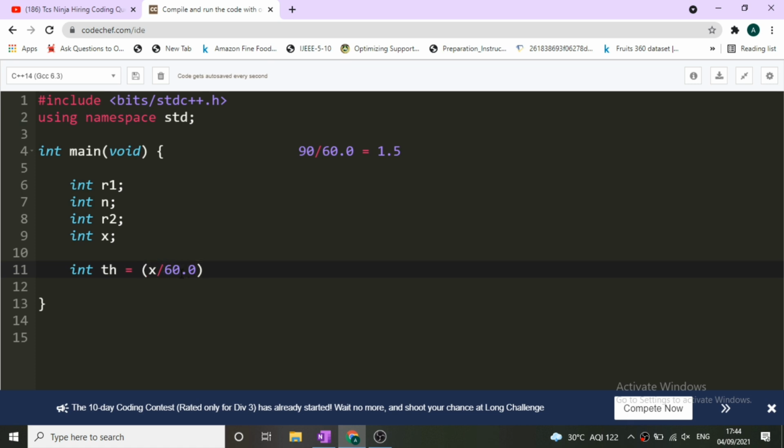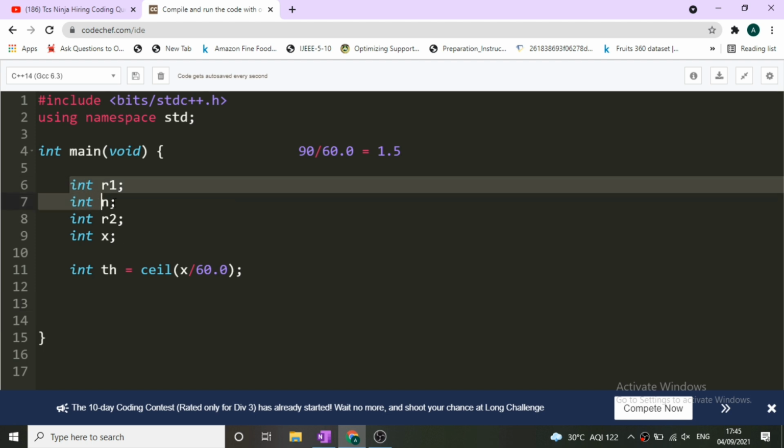Now we will round it off to the ceil value. So ceil of x divided by 60, if it gives us 1.5, will be converted into 2 using the ceil inbuilt function. For using this ceil inbuilt function, you must include the bits/stdc++ library. Now we have total hours. Now we have to calculate first the cost of first n hours.